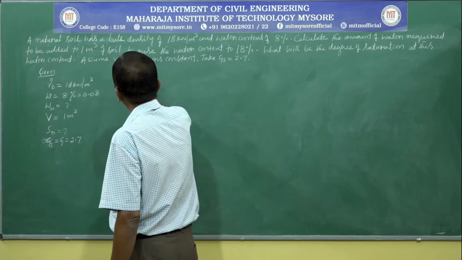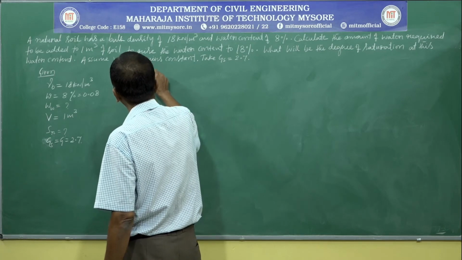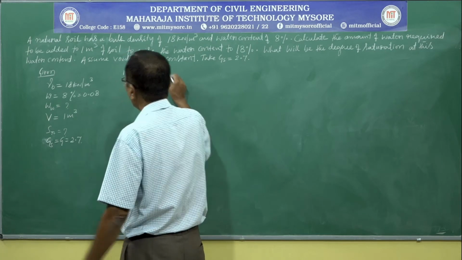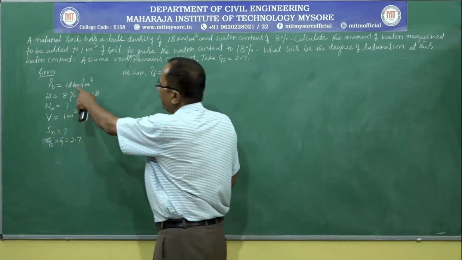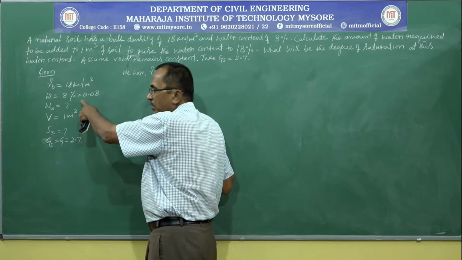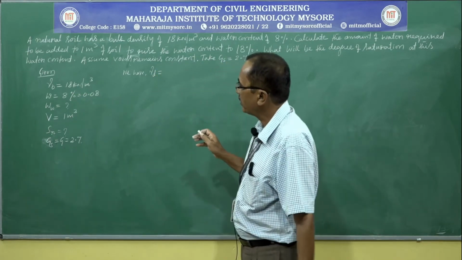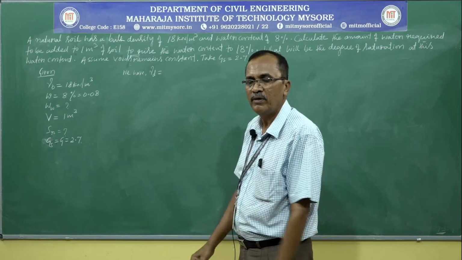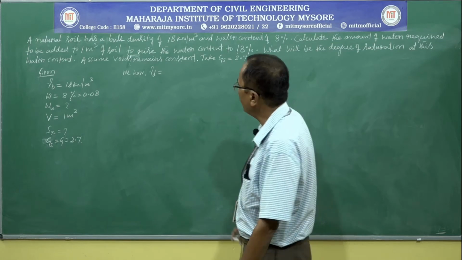We have gamma D is equal to dry unit weight. Gamma D is equal to gamma B divided by 1 plus W. This is the simplest expression we have. Of course, we have another one, gamma D is equal to G divided by 1 plus E into gamma W, but for that we don't have void ratio.